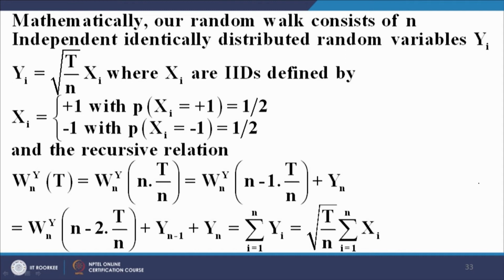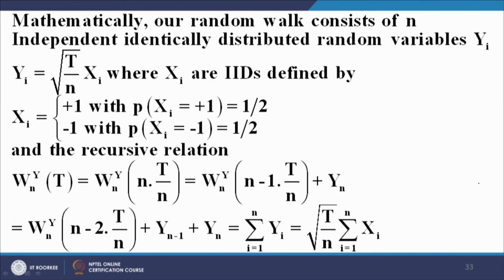So, the future evolution of the random walk process is independent of the previous values. So, that is important. They can all take two values, plus under root t by n and minus under root t by n, with probability 1 by 2. So, they are identically distributed and obviously, they are random variables.